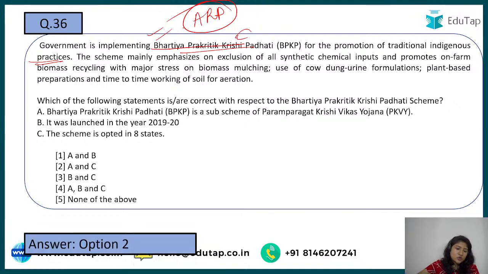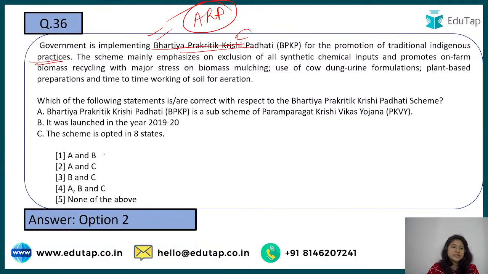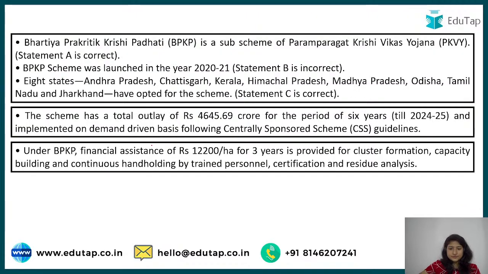See, the correct answer over here is option number 2, A and C only, because this scheme was not launched in 1920 but in the financial year 21-22. Here we are looking at 2021. So here we are looking at Bharatiya Prakritik Krishi Paddhati. It is a sub-scheme of Paramparagat Krishi Vikas Yojana. Along with this scheme, it is also important to know Paramparagat Krishi Vikas Yojana. What is the basic aim of this? Paramparagat means traditional, Krishi means farmer, Vikas means development, and Yojana means scheme.